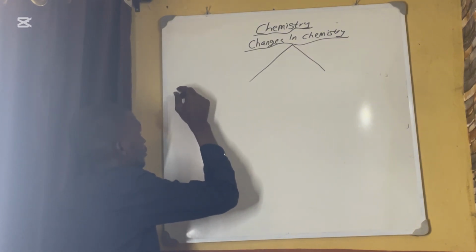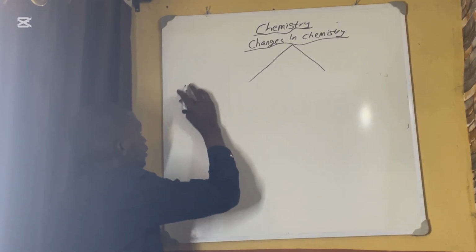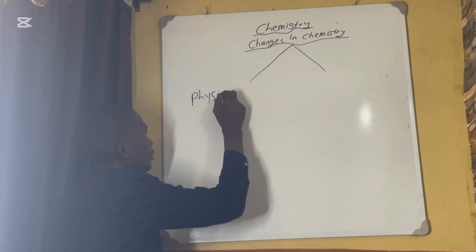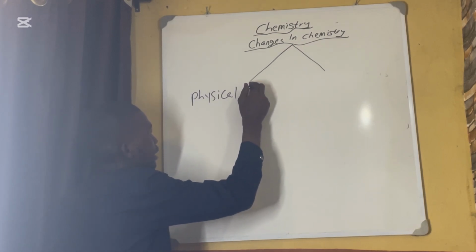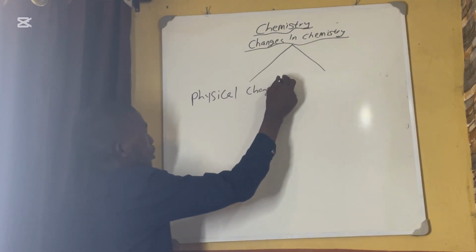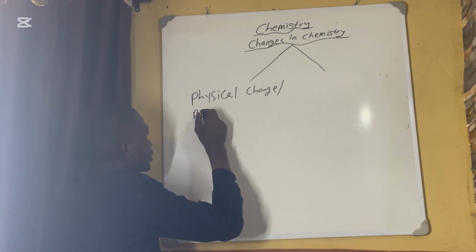This is when we talk about physical change, or reversible change.